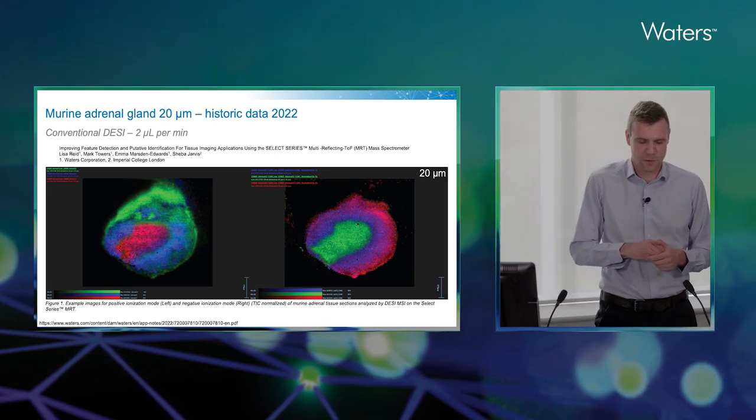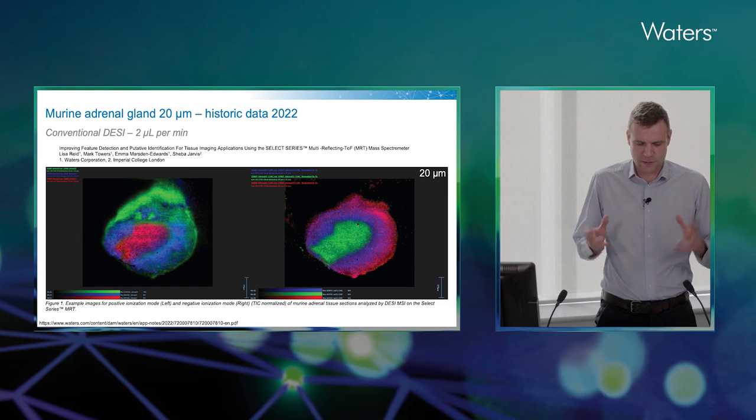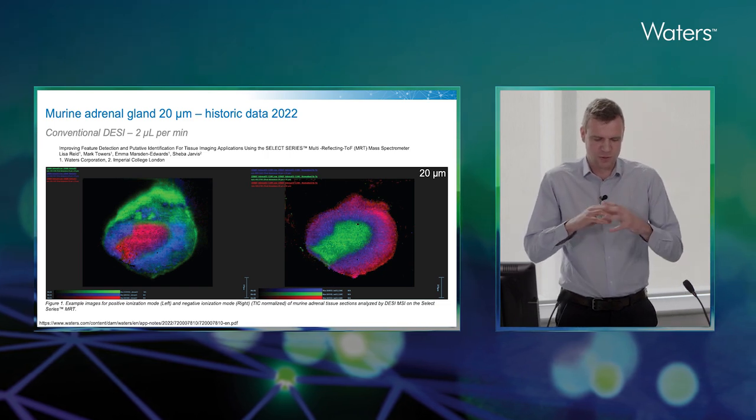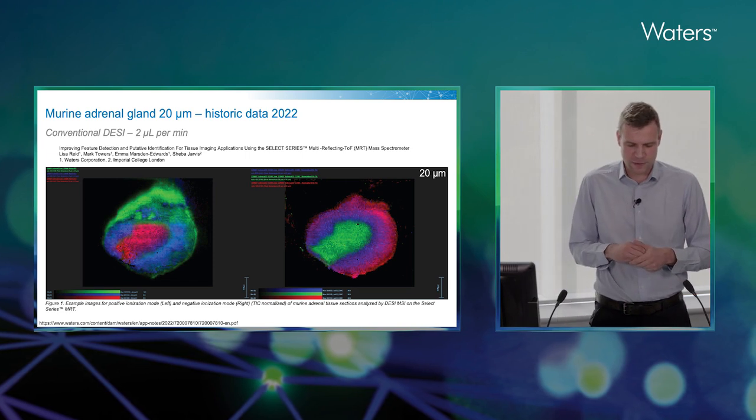What you can see here is we've got an outer layer, so the capsule, then we've got a cortex and medulla within this tissue section. So you've got sort of 3 regions. Now what we'd expect is to see multiple regions coming in within this tissue.